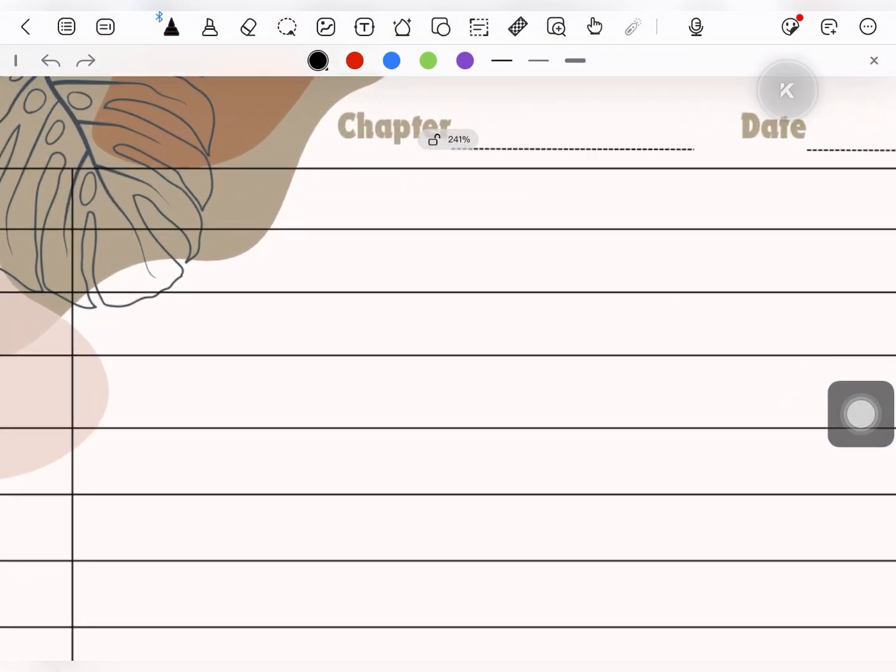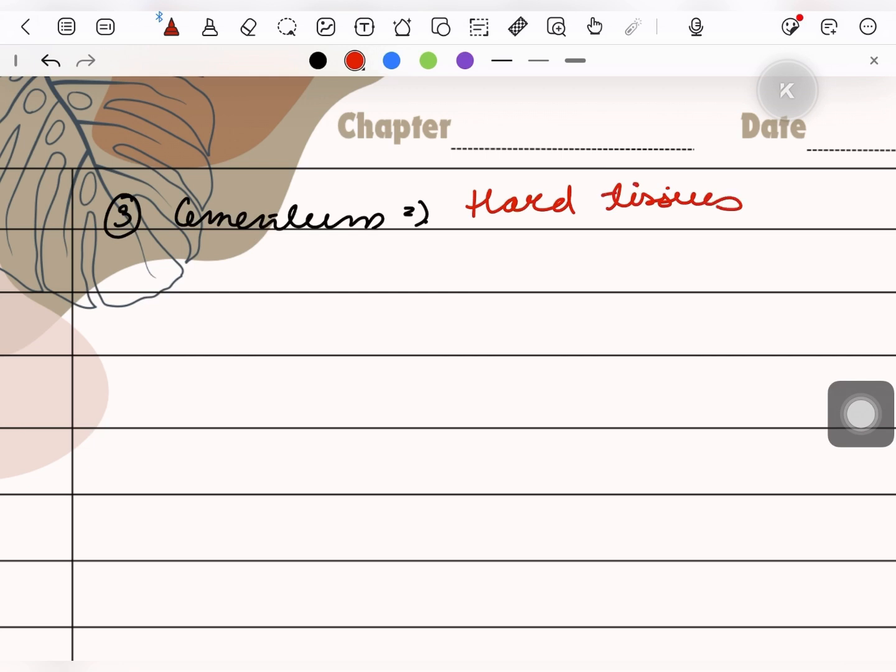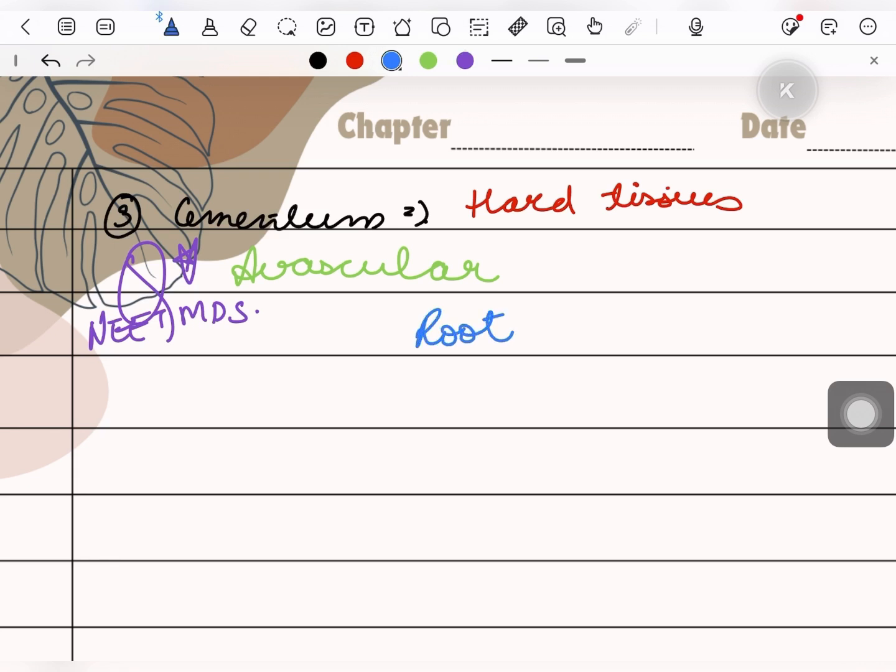Third is cementum. Cementum is also a hard tissue, and the important point here for NEET is that it is avascular. Cementum is an avascular tissue, and it covers the root portion. It is present in the root and not in the crown.